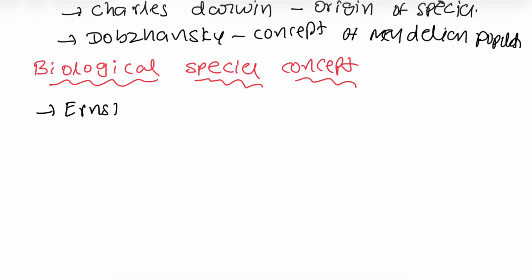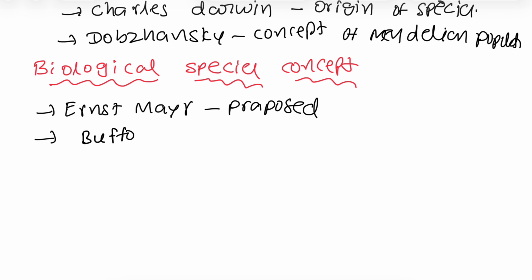It is supported by other scientists, Buffon and Dobzhansky, who helped in the development of the biological species concept.